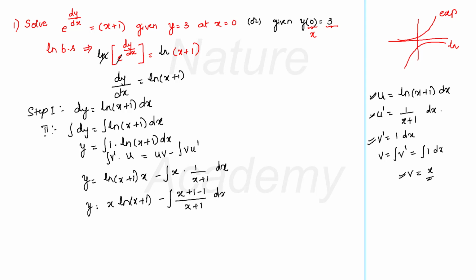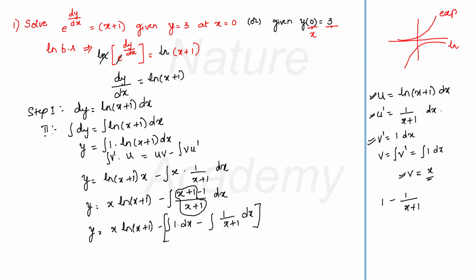So my y will become, see here, what does this become now? (x+1) by (x+1) will get cancelled here, and what will be remaining? Minus 1 by (x+1). So x log(x+1) minus, I can write it as the integral of 1 into dx minus the integral of 1 by (x+1) into dx.